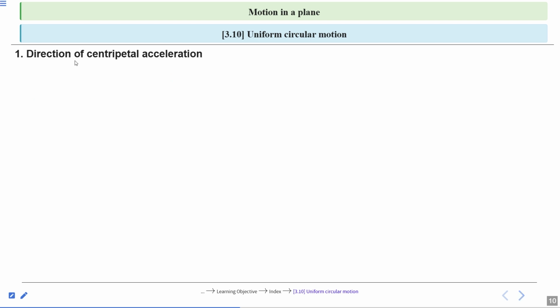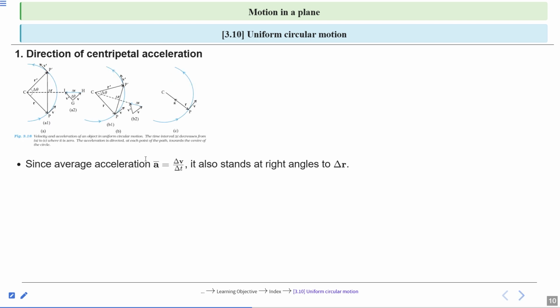Now, since average acceleration, a average, is equal to change in velocity divided by time interval, it also stands at right angles to delta R. It means average acceleration also stands at right angles, or we can say at 90 degrees. When we put delta V halfway between R and R prime, it points to the circle's center. Circle center is C.